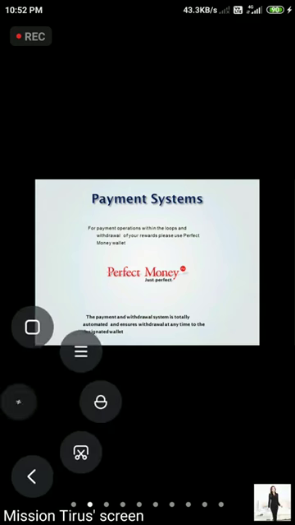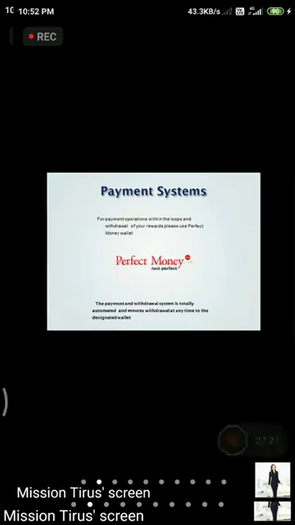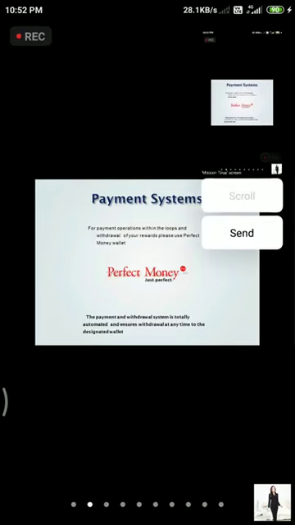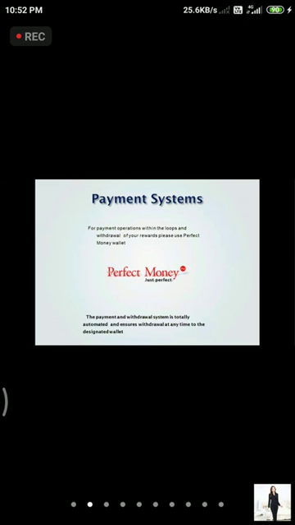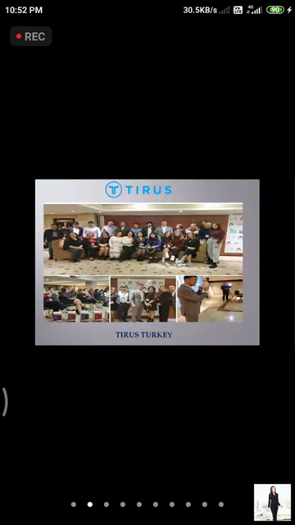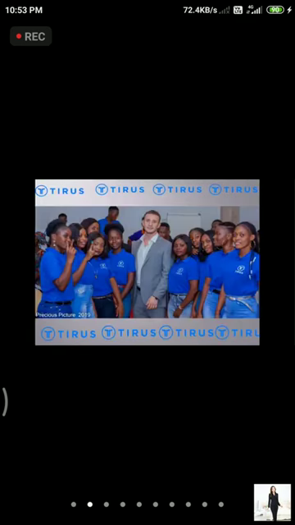And the next is the withdrawal system, which is only Perfect Money. You can withdraw only in Perfect Money, 24 hours, anytime, any second we can withdraw. There is no time limit. Monday, Friday, Tuesday, any day, anytime we can withdraw in 24 hours, and no withdrawal charges over here. The company is not deducting even a single rupee from us. If we have $200, totally $200 we can withdraw in our Perfect Money anytime. This is the unique concept which has been running all over the world.